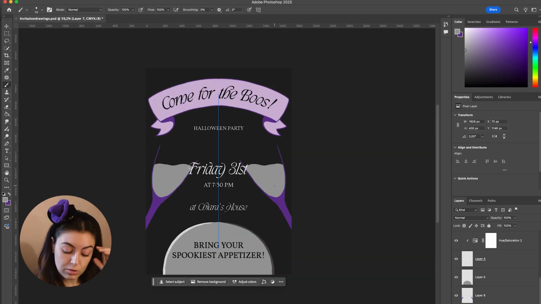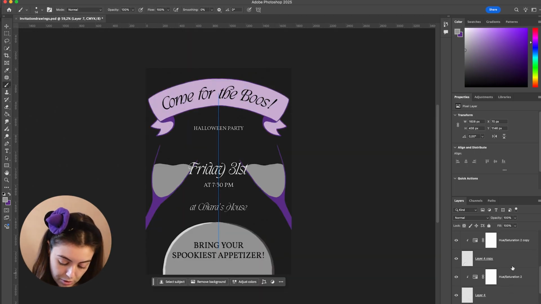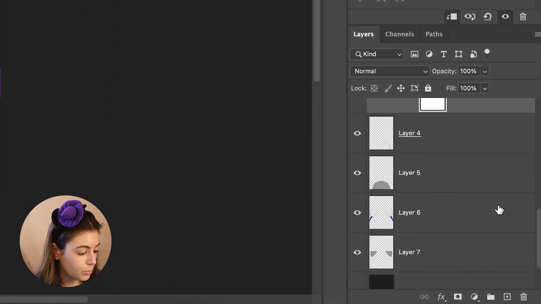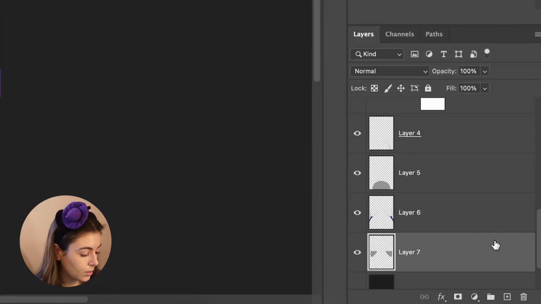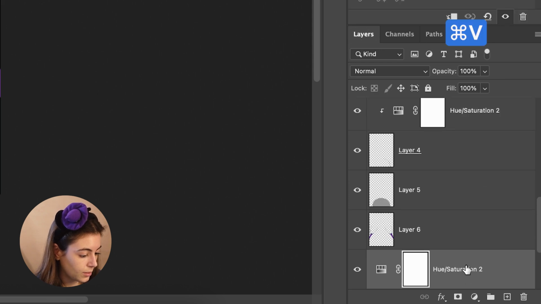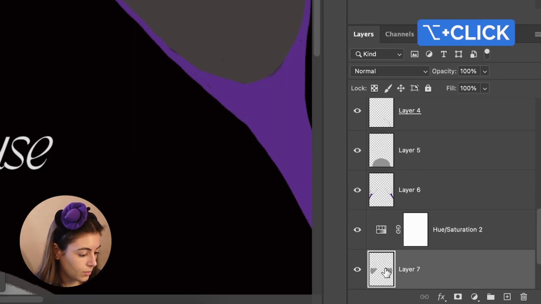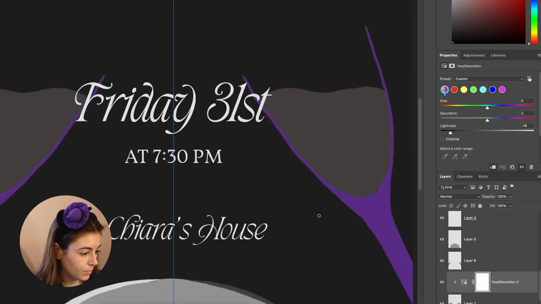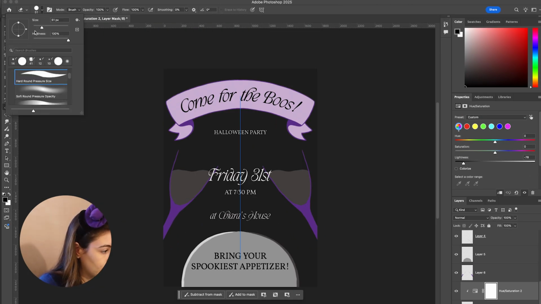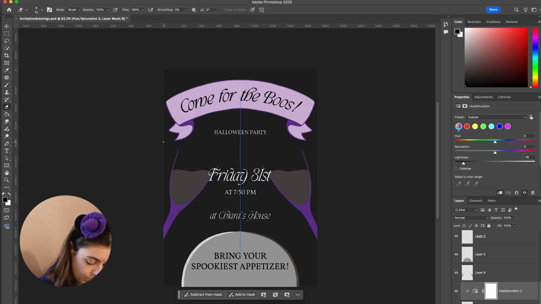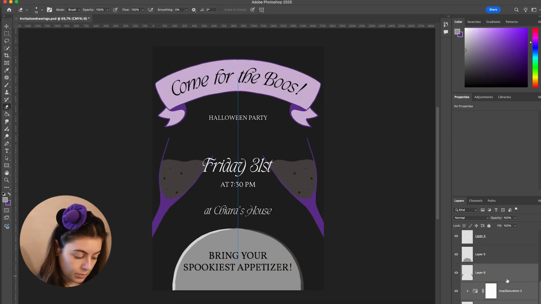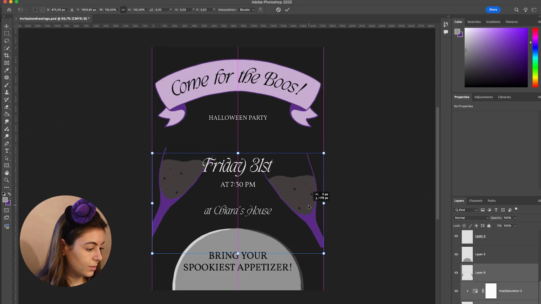I think I want these to be more as our background, so I'm gonna take the adjustment layer we did for the darker gray and just put it here. Oh, no. Copy, paste. We can erase some points to show that it's a bubbly thing. And then we're gonna move them down a bit.